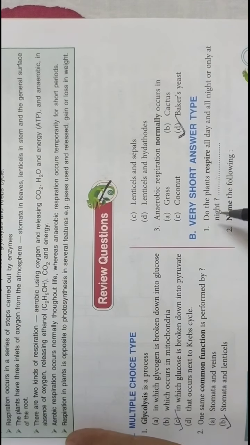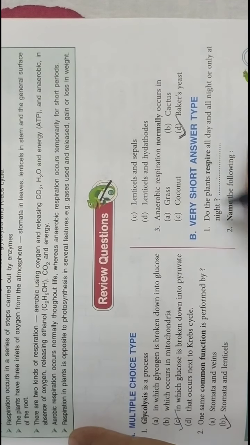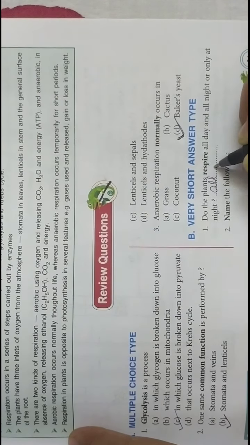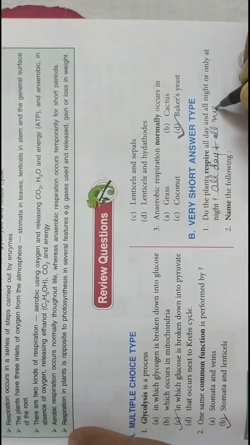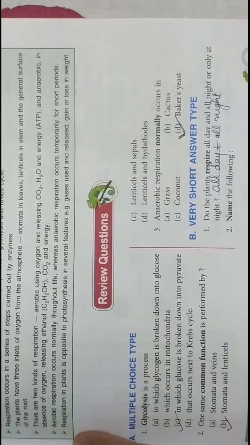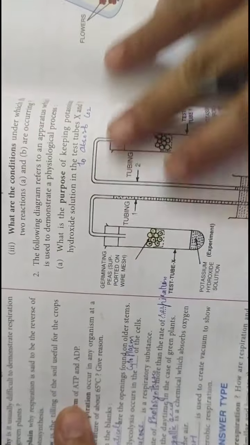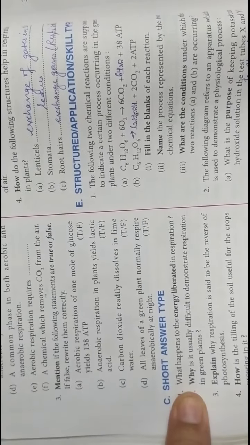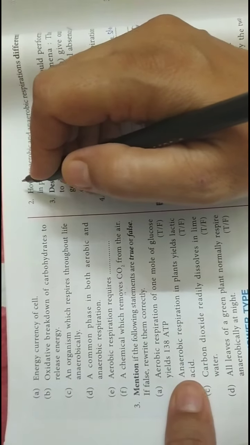Then very short answers. Do the plants respire all day and all night or only at night? So here you will write all day and all night, because respiration is a continuous process. It occurs day and night. The next is name the following, and here you have to tell the energy currency of the cell. First, the energy currency of the cell is ATP.